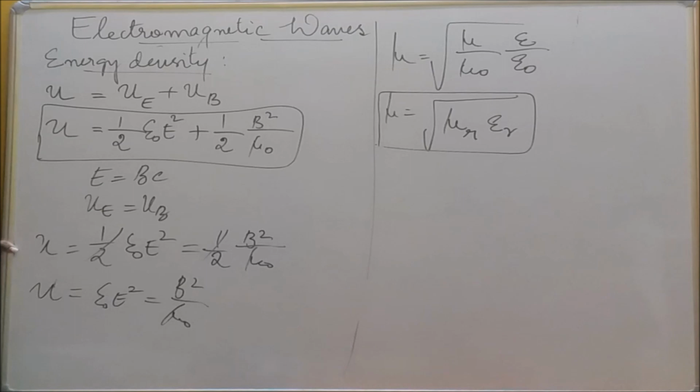U is equal to half epsilon naught E square, equal to half B square by mu naught. The half gets cancelled. The remaining term is U equal to epsilon naught E square, equal to B square by mu naught. Okay, this is also the energy density of the electromagnetic wave.